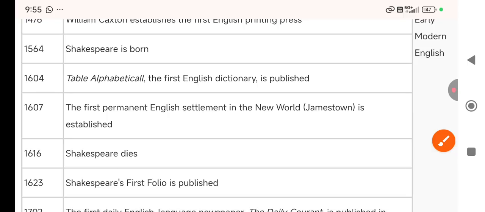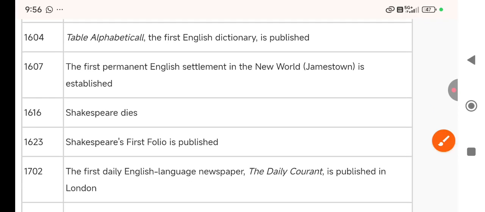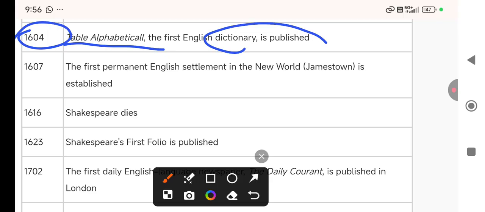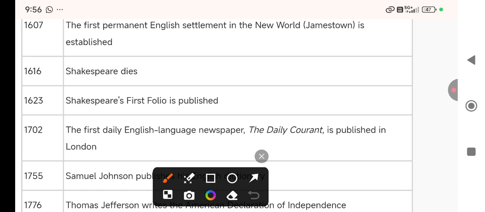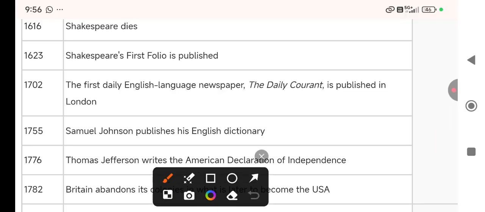Then Shakespeare in the 16th century. Shakespeare is born, and in 1604 a table alphabetical, the first English dictionary, was published. Then in 1607, the first permanent English settlement in the New World, right? Jamestown is established. Then Shakespeare dies in 1616. Then Shakespeare's First Folio is published.